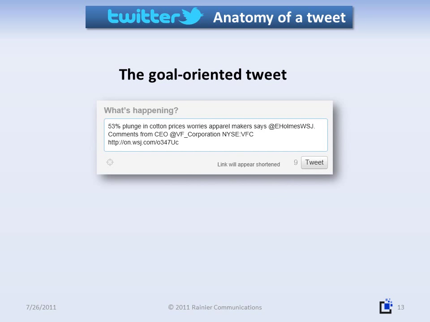The process of creating a goal-oriented tweet is fairly straightforward once you get the hang of it. It just takes a little bit of creativity, very efficient writing, and a recognition of what you're trying to accomplish.